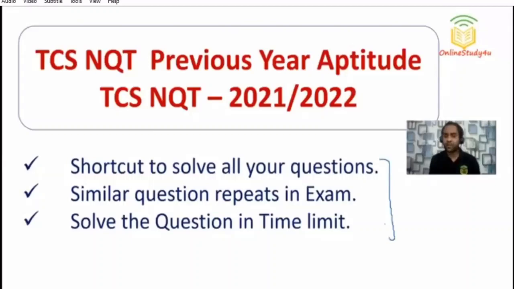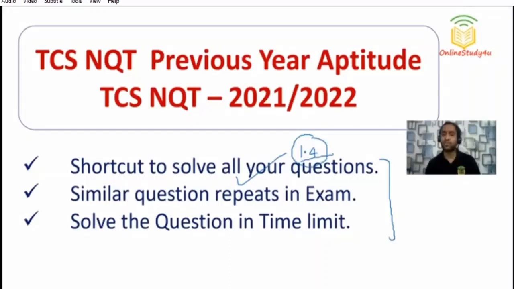Now friends, it is very much required because now you have a fixed timing, and for some questions the timing was 1.4 minutes. So you should be able to solve the questions in that particular time. You will not get 3 minutes or 2 minutes for one question. Now you need to keep that in mind. Friends, why should you solve previous year questions? Because similar questions will repeat in the examination.